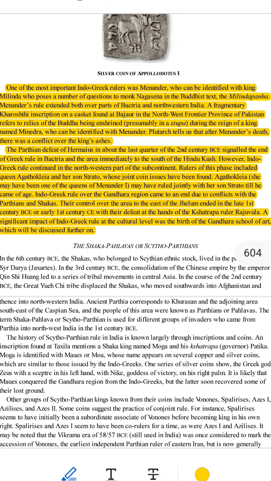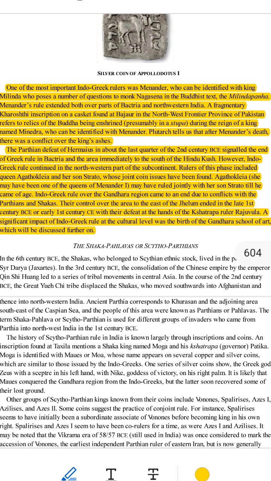Who was Menander? Menander was an Indo-Greek king, one of the most famous rulers of the Indo-Greek kingdom. In Indian history, he is also called King Milinda. What makes Menander special? Menander isn't just famous for being a king. He is known because he was a curious person who loved to learn. A Buddhist text called the Milinda Panha, Questions of Milinda, talks about him.